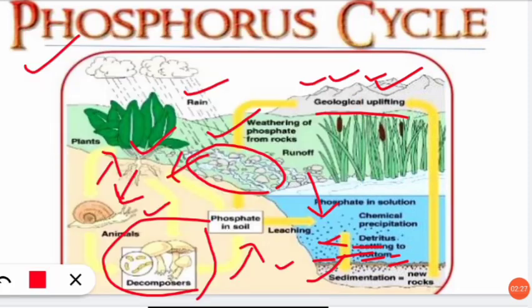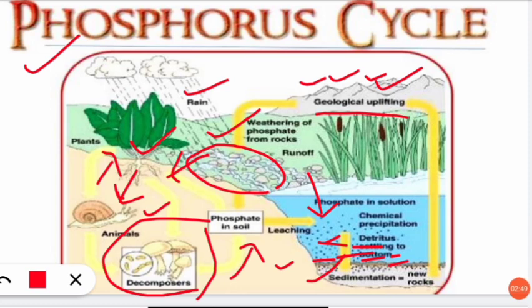So उसे guano कहते हैं, जो कि excreta होता है mostly birds and animals का, जो कि ocean में होता है. So this is also important, guano, and you should remember this is very easy as the weathering of rock releases phosphate, and again due to the decomposition and weathering it is going back into the soil and eventually it is the cycle which is sedimentary cycle.